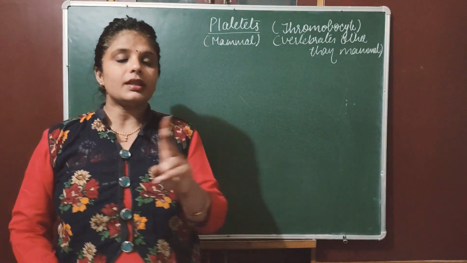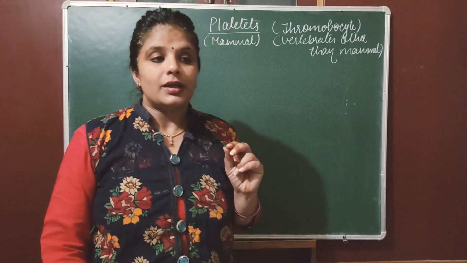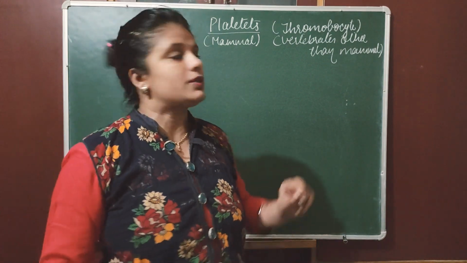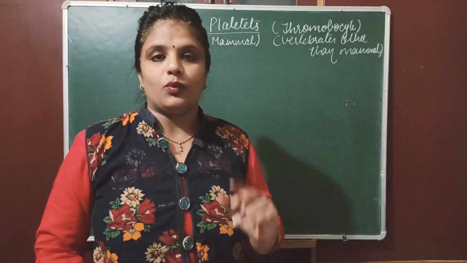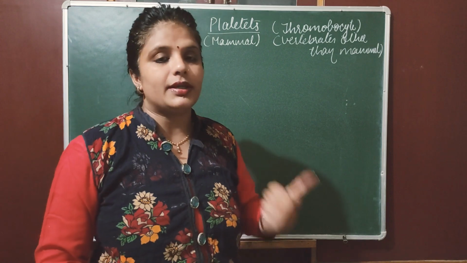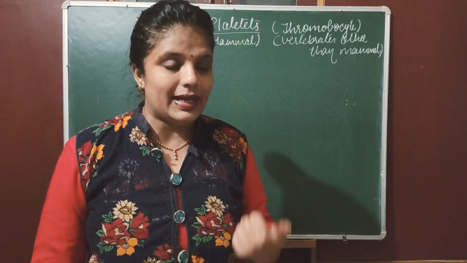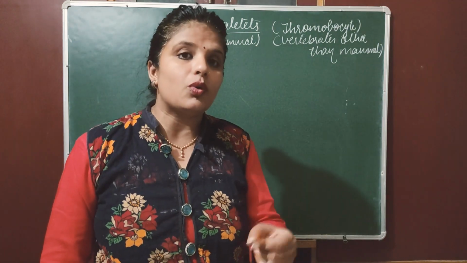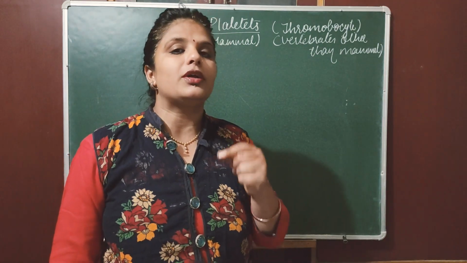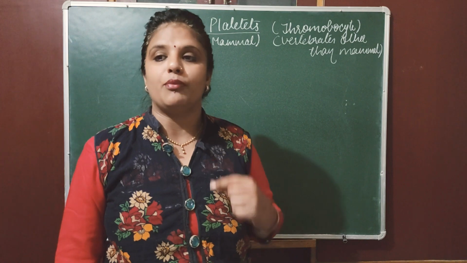No. There are two aspects of control of bleeding, or two aspects of blood clotting. One is definitely that we would like to control bleeding, and the second most important is that we like to control the entry of microorganisms inside the body.